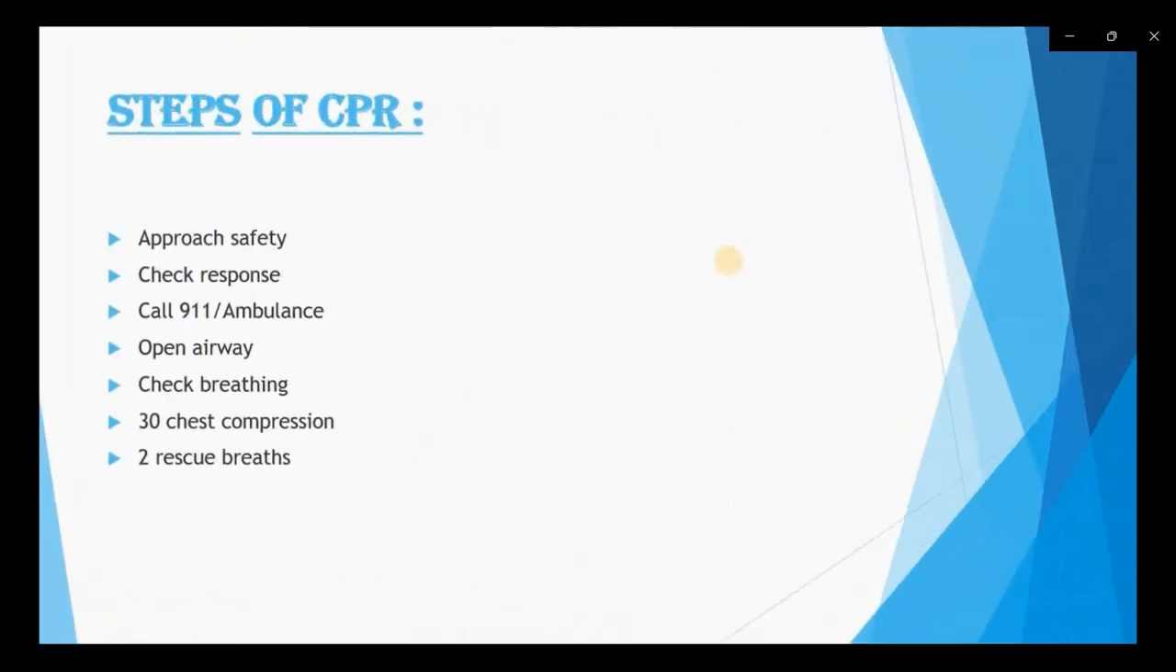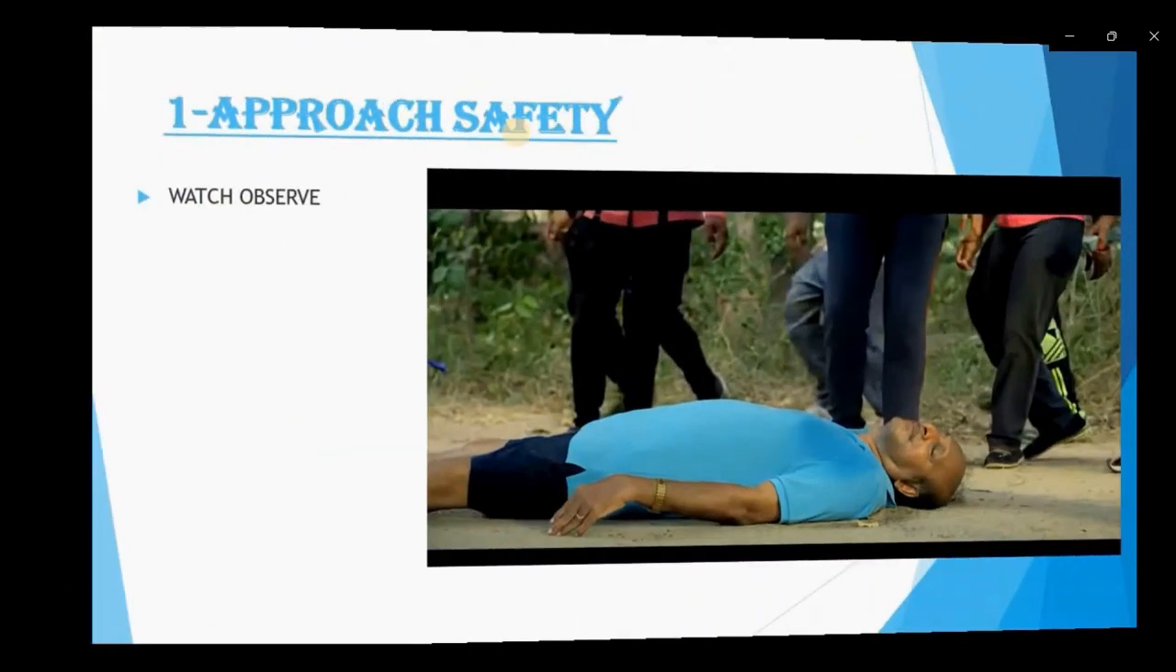This is the next slide, that is the steps of CPR. Now we have seen the indications. Now we are going to discuss the steps of CPR. There are 5 to 7 steps: approach the safety, check the responses, call 911 ambulance. We will see these points step by step in the further video with the help of examples and notes. So the first point is to approach the safety.